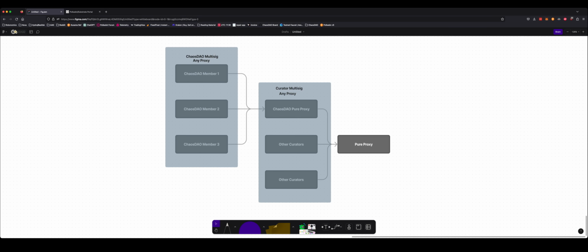Again, this account setup adds some flexibility and security for multisig, curator multisig participants. It allows groups of individuals or an entity, an organization, to be represented on the multisig without sharing a hot wallet, which is infinitely better, obviously.